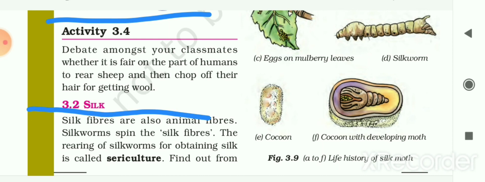So the next fiber is silk fiber, that we will see in the next video. Till now in this video we have seen two different types of animal fiber, that is wool and silk. We have seen about wool, the different steps to get the fiber into wool, that are shearing, scouring, sorting, cleaning of burrs, dyeing and rolling. And we have also seen the different animals which give us wool. So now in the next video we will see the remaining part of this chapter. Thank you.